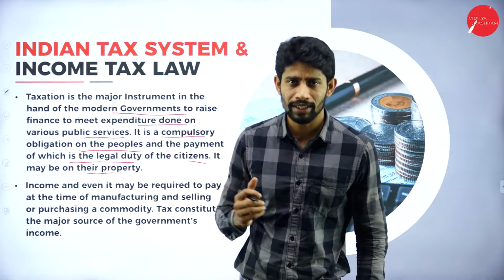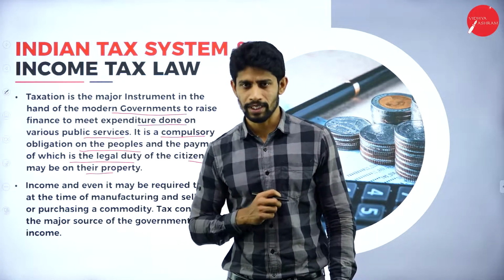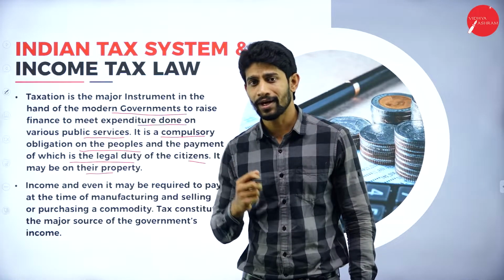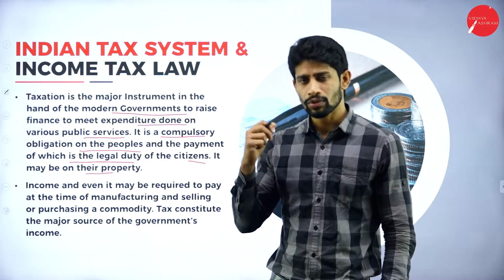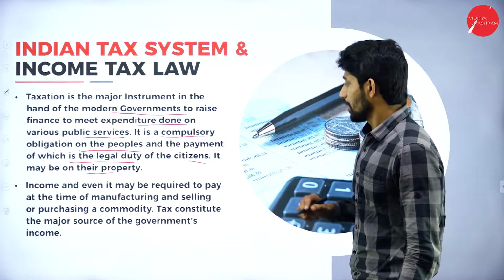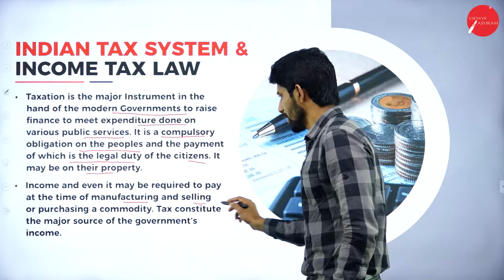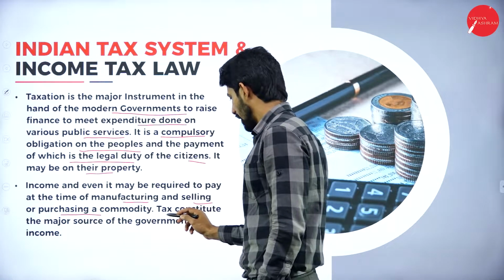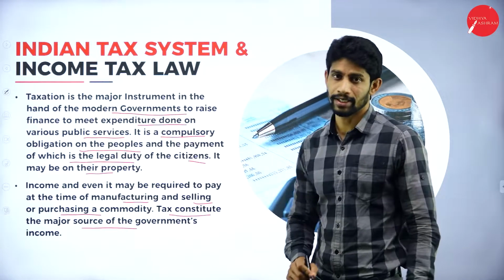So why do they have to pay the tax to the government? Because the government has so many expenditures. In order to meet those expenditures, the government requires funds. So how are they going to raise the fund? Through collecting the income tax, and even it may be required to pay at the time of manufacturing, selling or purchasing a commodity. Tax constitutes the major source of the government's income.